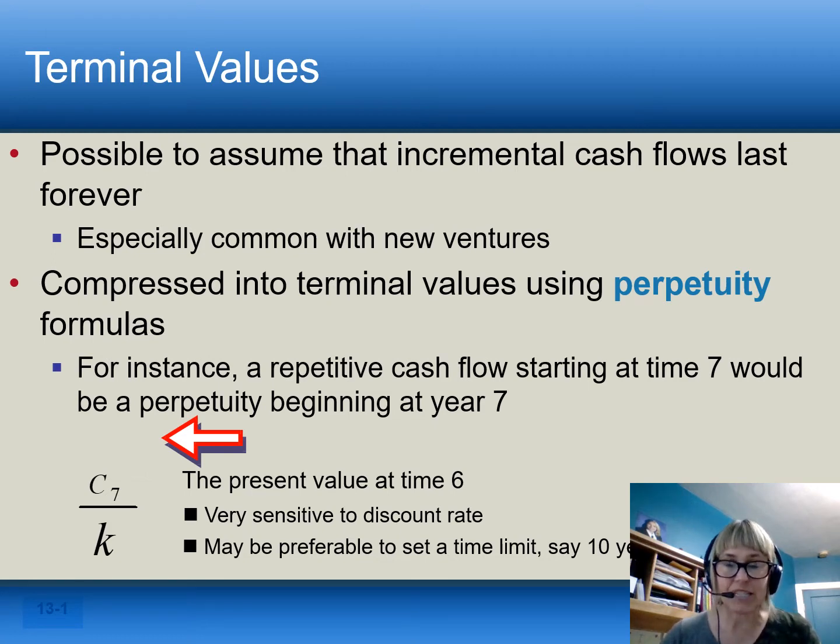So there's this thing called a terminal value, which basically says at the end of every capital project, or if we're doing a company valuation in the final period of where we're doing the valuation, we need to say, okay, well, what's going to happen after that? In the case of selling a piece of equipment, we would basically say, oh, there's some salvage value. We're going to sell the piece of equipment.